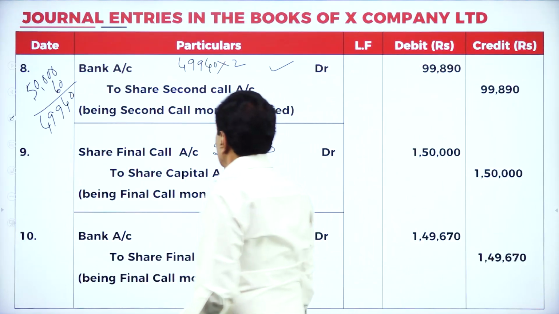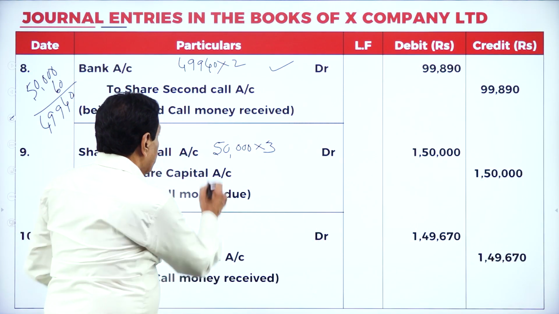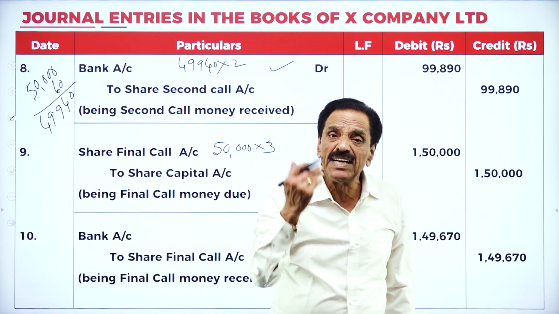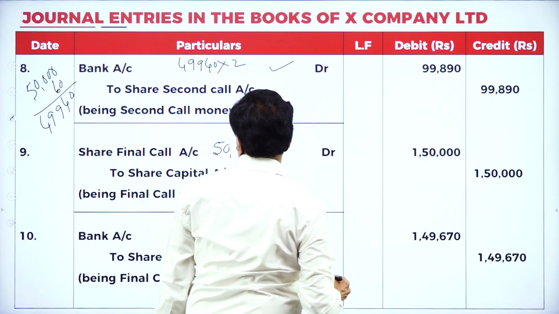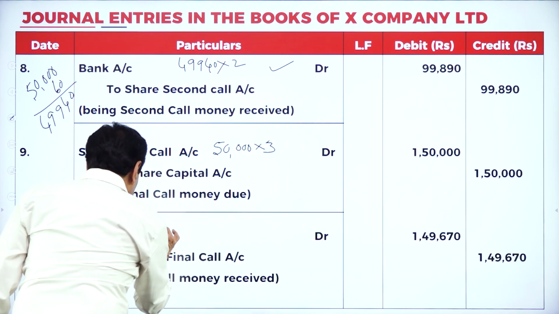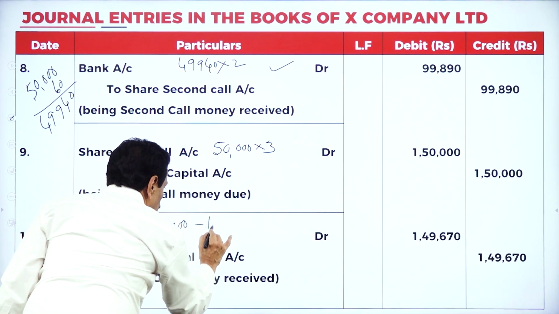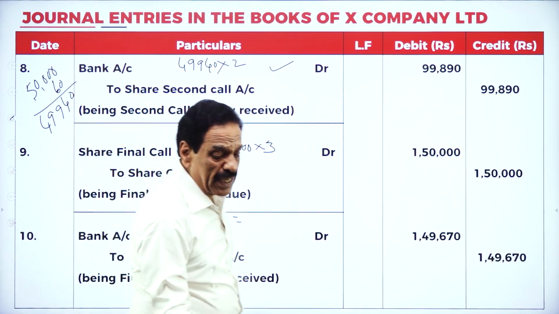Here we have to receive 50,000 into 3. How many shares' money could you not receive? 110 shares' money could not be received. How many shares have you got? 50,000 shares.